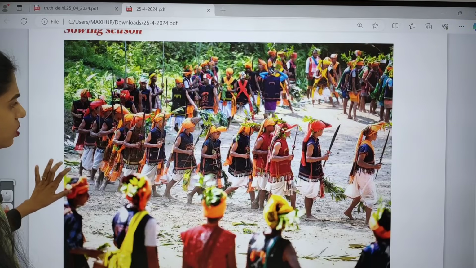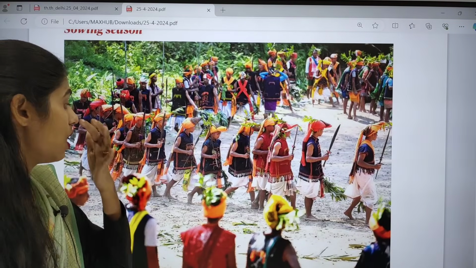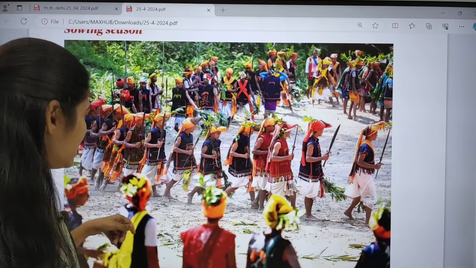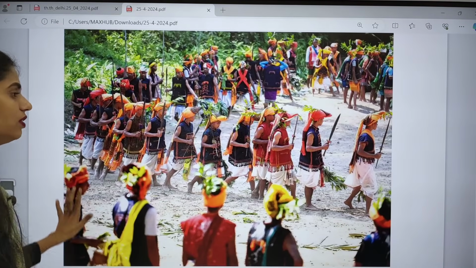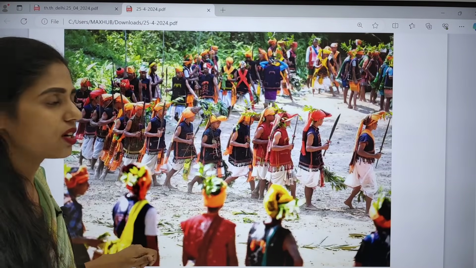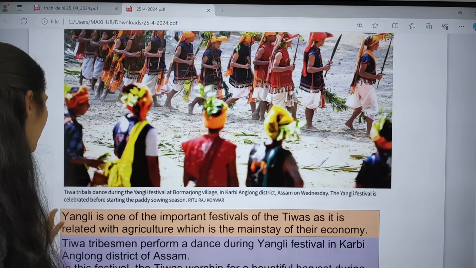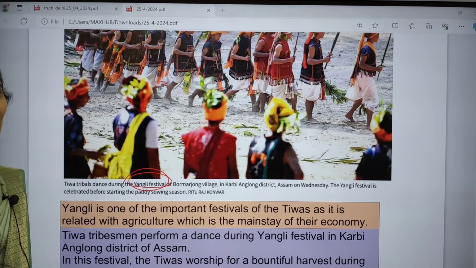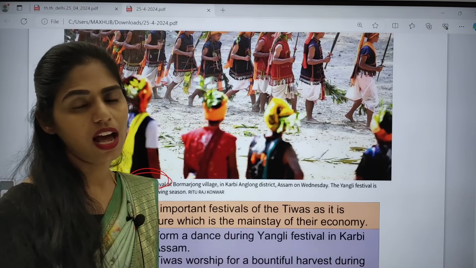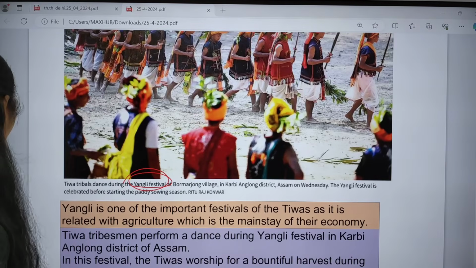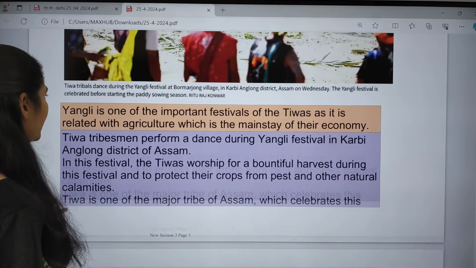Yes, now let us see the next topic. I found this image, not in the Delhi edition, but in the international edition, and I felt we have to discuss this topic because it belongs to one tribe, the Tiwa tribe. This topic is about the Yangi festival. In which state? In Assam. Celebrated by which tribe? The Tiwa tribe. Now let us see some facts regarding this Yangi festival.